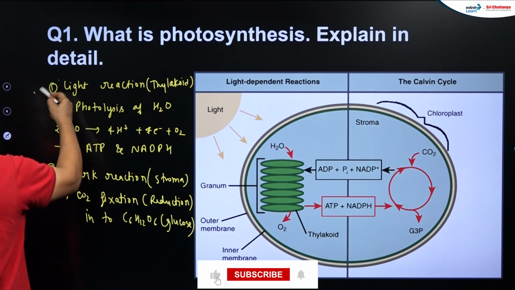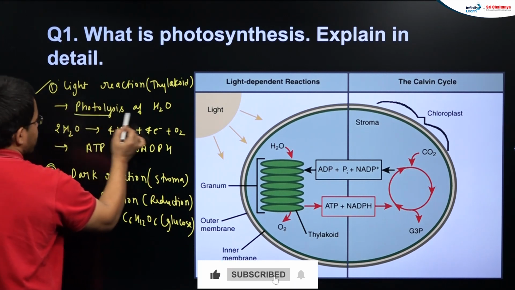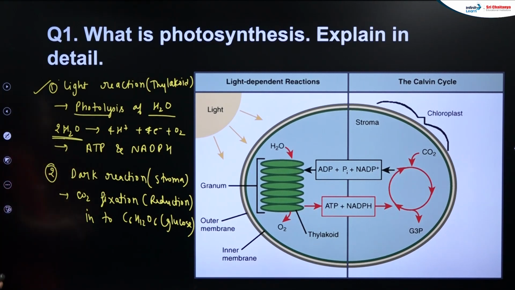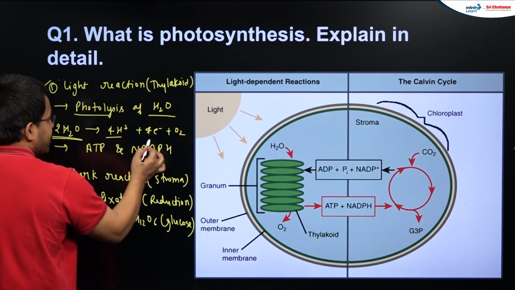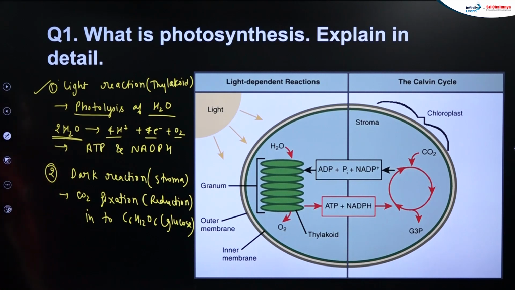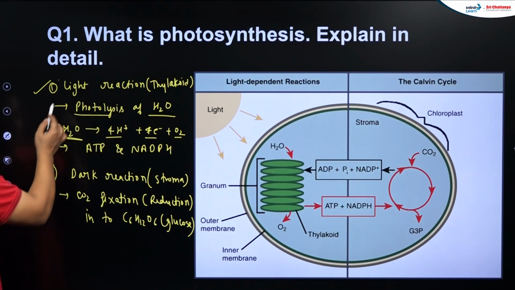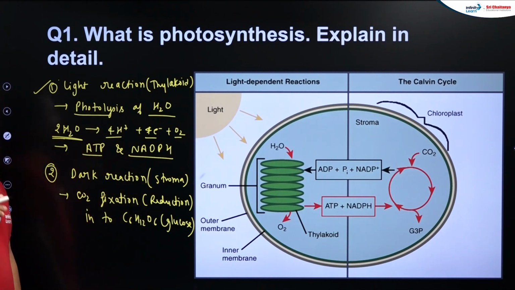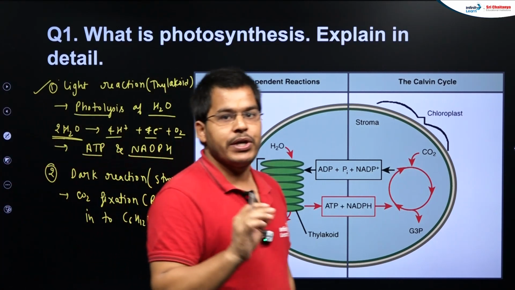First is the light reaction. In light reaction, photolysis of water takes place, in which water will be lysed. It means it will be broken down into H+ ions, electrons and oxygen, right? After that, the next thing that happens in light reaction is the formation of ATP and NADPH, which are going to be your energy rich molecules.